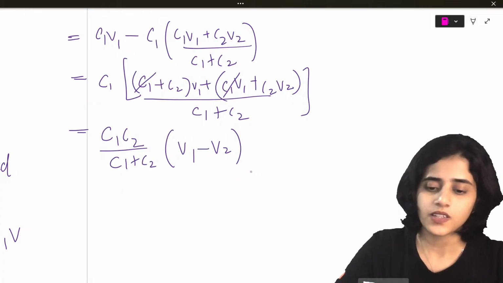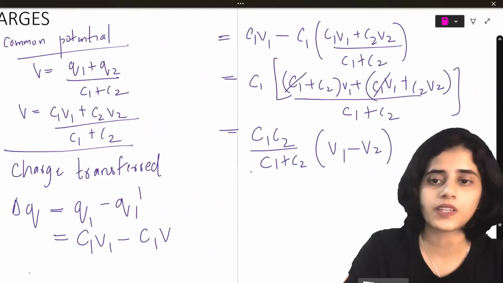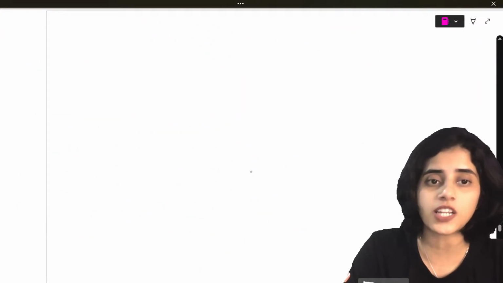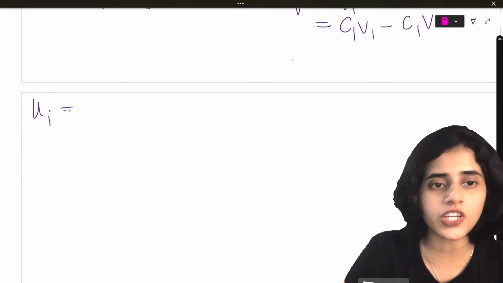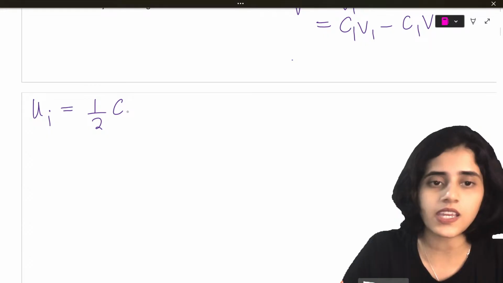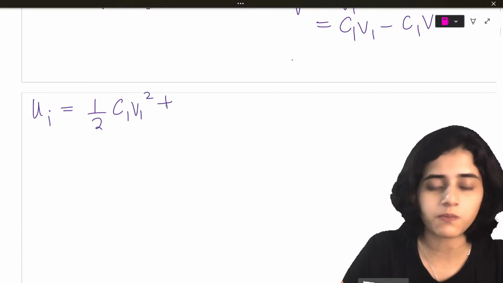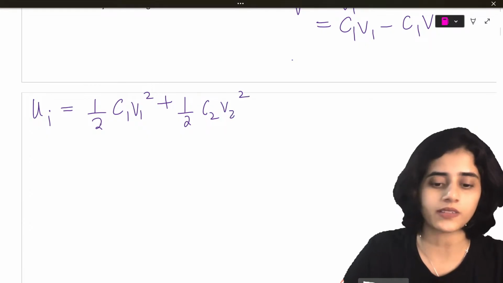Now with this, I will find out the potential energy. The initial potential energy is half C1V1 square plus half C2V2 square.